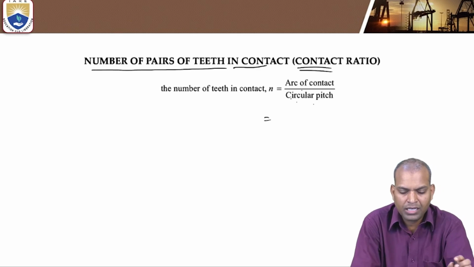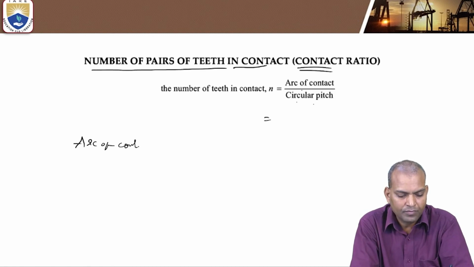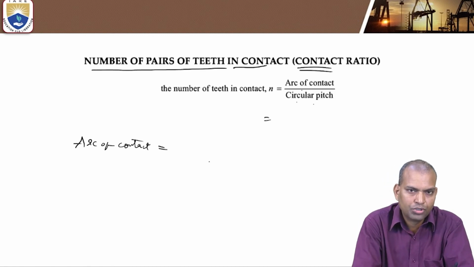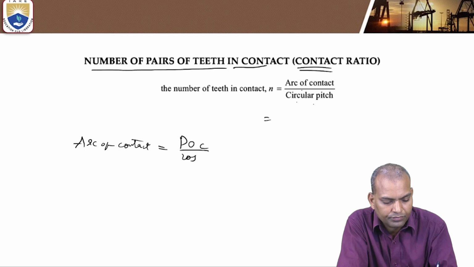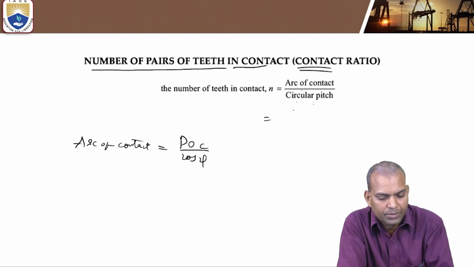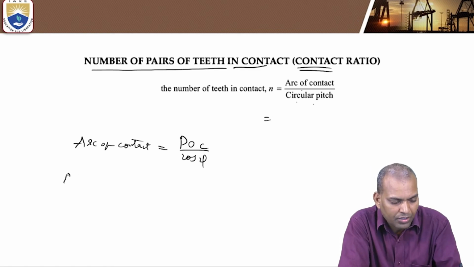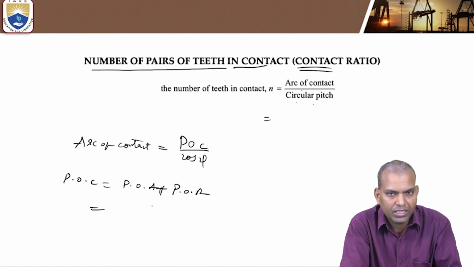Again, arc of contact equals path of contact by cos phi. So this is the meaning. And again, what is the path of contact? POC is path of approach plus path of recess. Path of approach takes place on the wheel, path of recess takes place on the pinion.